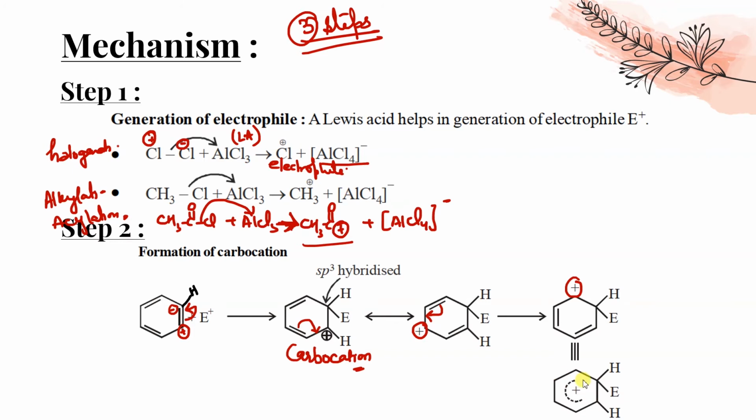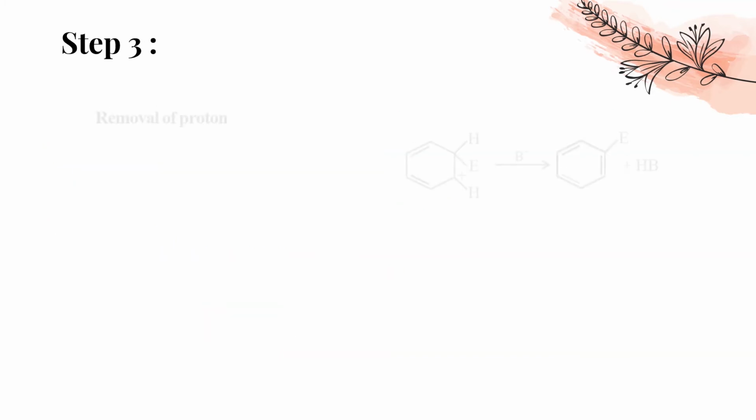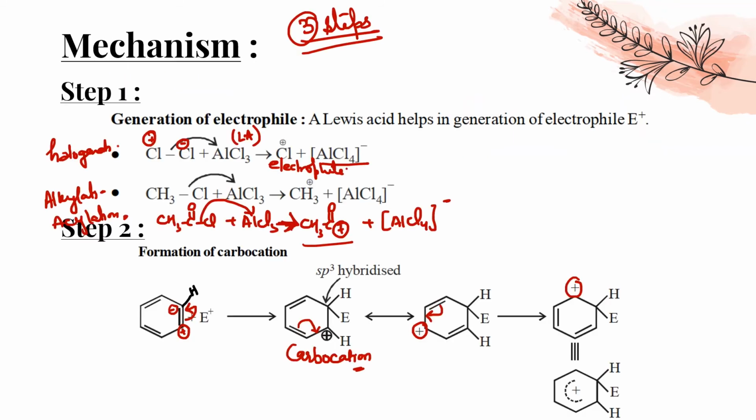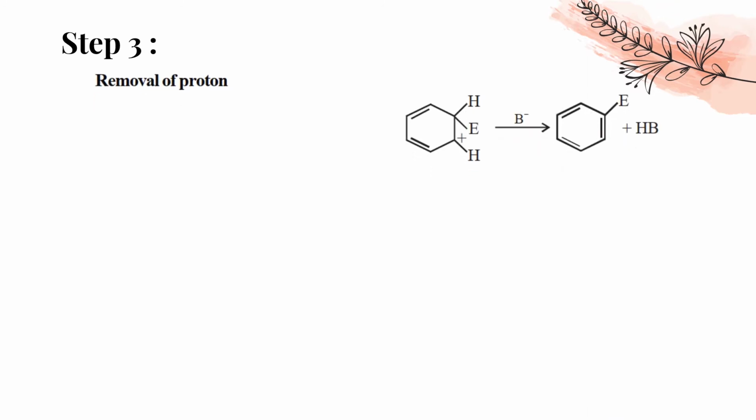Now what is the next step? How will we identify that the compound has formed? Because this is a carbocation. This is not a compound. So at last, what will happen? The last step is removal of proton. The extra hydrogen there we have to remove, and we have to make the bond over here. So I have taken one structure, the first structure which I got like this. I can take this or this or this, any of these structures I can take. So I'm going to take structure 1, the first structure, which is like this.